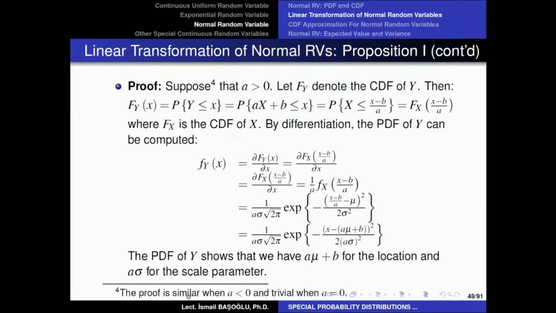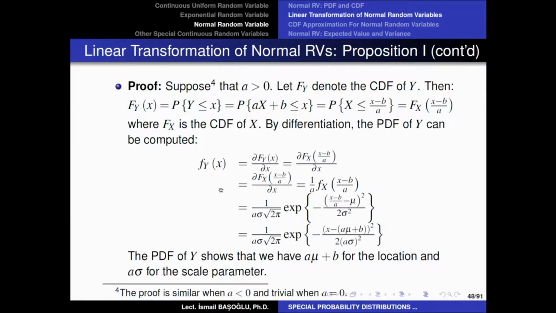Okay, so the proof is very similar when A is negative, and when A is 0, Y is just going to be equal to a constant value B. So the proof is unnecessary if A is equal to 0, because if you multiply X with 0, then it will just become 0.